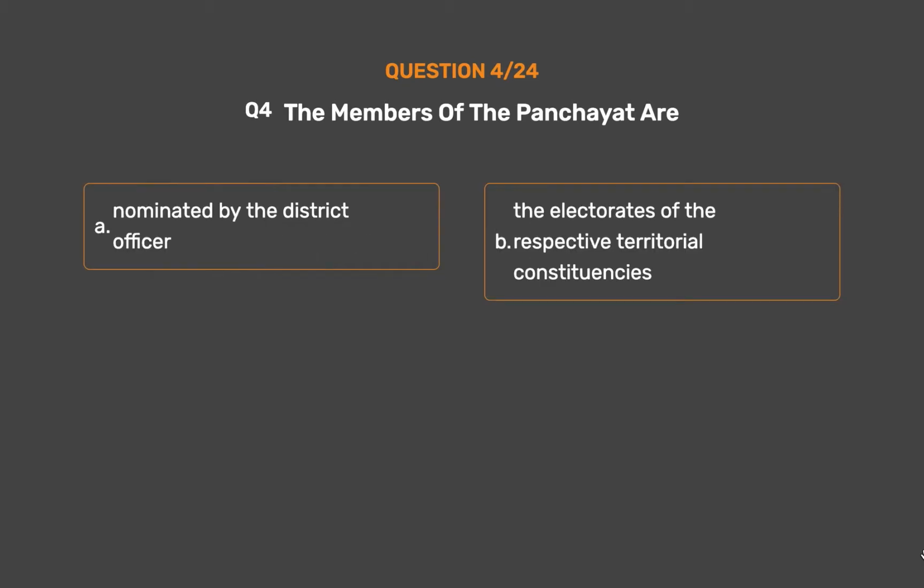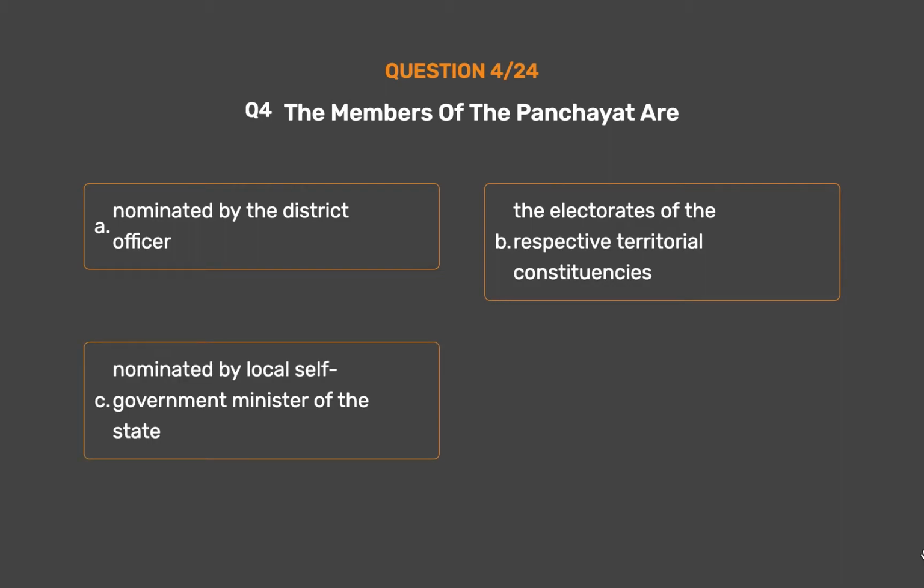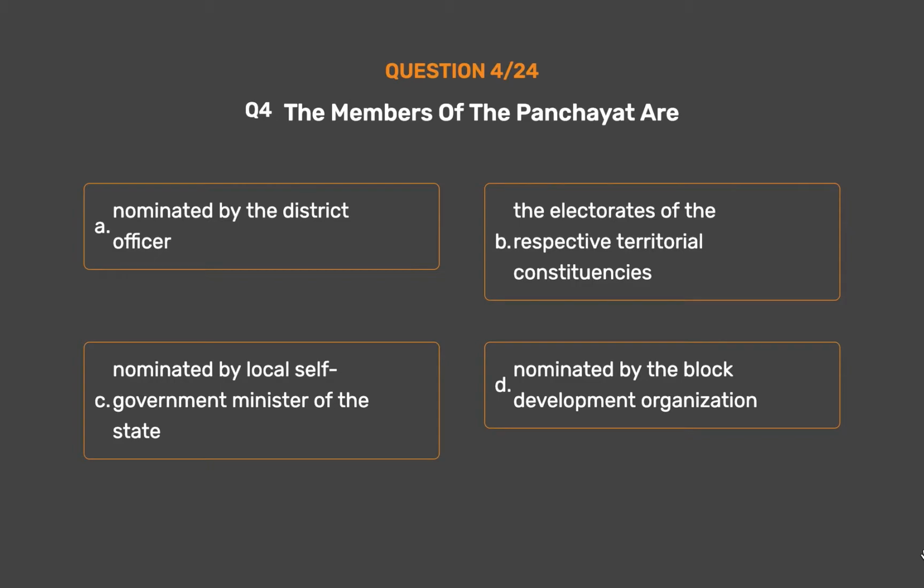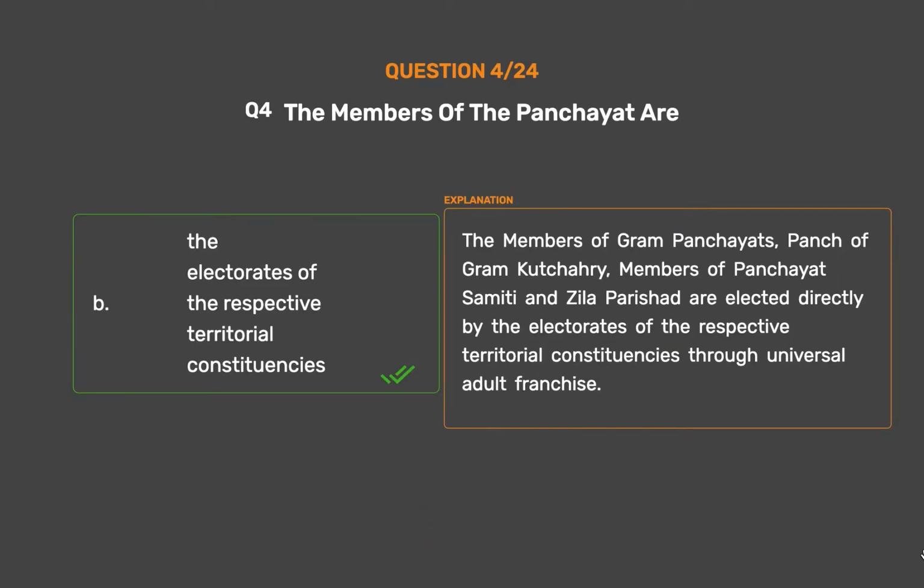Option B. The electorates of the respective territorial constituencies. Option C. Nominated by local self-government minister of the state. Option D. Nominated by the block development organization. The correct answer is Option B. The electorates of the respective territorial constituencies. The members of Gram Panchayats, Panch of Gram Kutchahari, members of Panchayat Samiti and Zilla Parishad are elected directly by the electorates of the respective territorial constituencies through universal adult franchise.